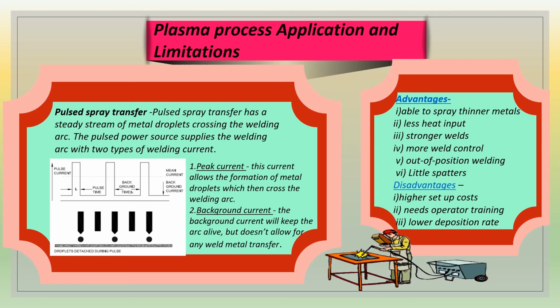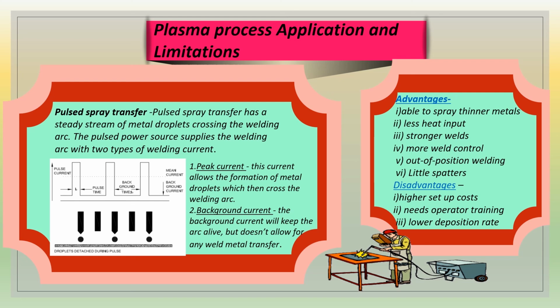Pulsed spray transfer. Pulsed spray transfer has a steady stream of metal droplets crossing the welding arc. The pulsed power source supplies the welding arc with two types of welding current. Number 1, peak current. This current allows the formation of metal droplets which then cross the welding arc. Number 2, background current. The background current will keep the arc alive but does not allow for any weld metal transfer.